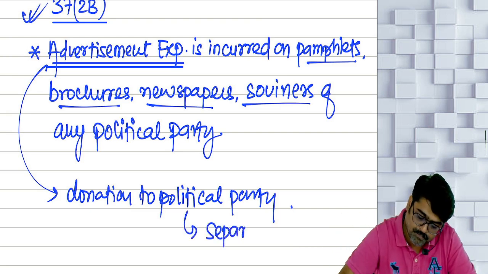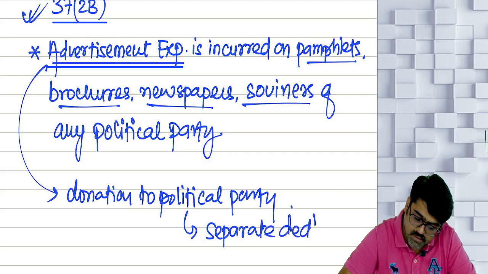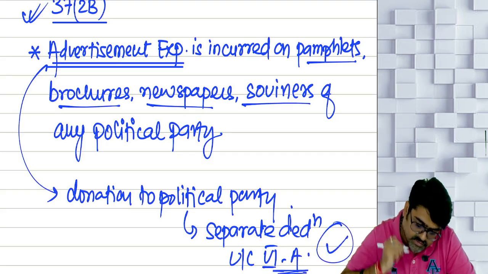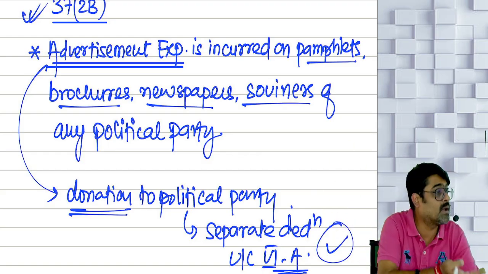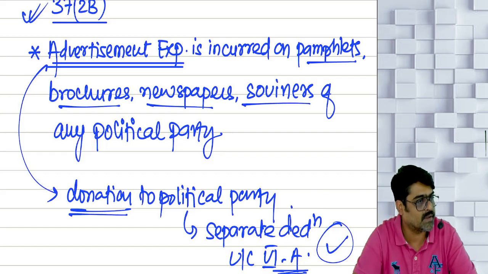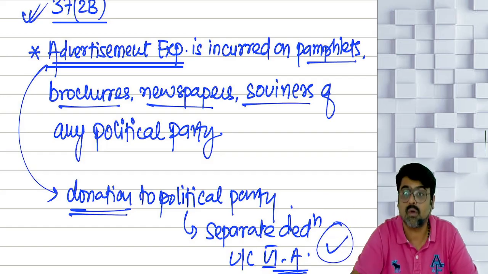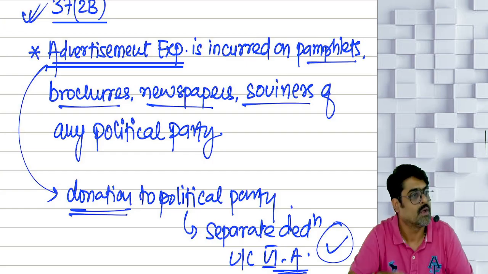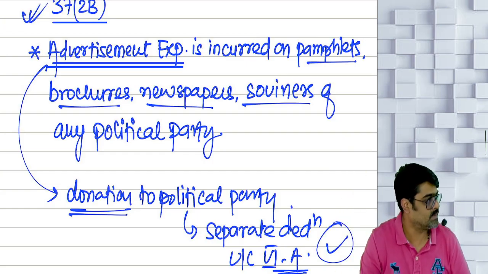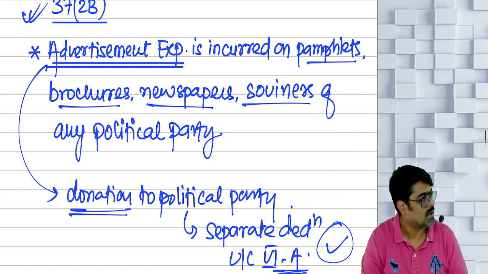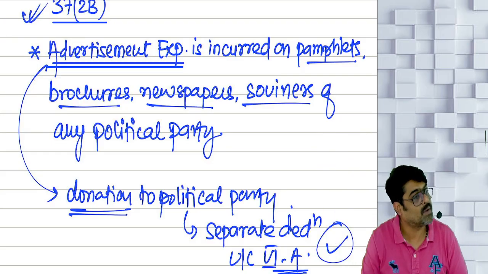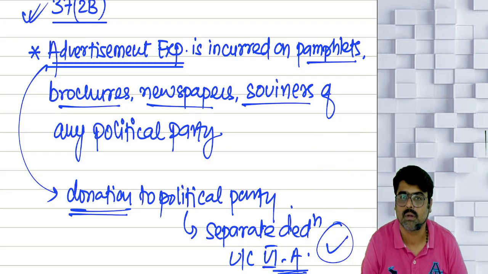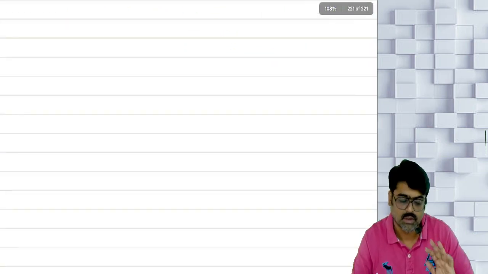A separate deduction under chapter 6A is available for this type of donation. Then if you are going to claim that amount under chapter 6A, why are you claiming it under the PGBP head as your business expense? If you are not disallowing it here, what will happen? You will claim this deduction twice. Once under chapter 6A 80GGB, and second here also under the PGBP head. So don't claim here, because anyway you are going to claim it as a political donation over there. Yes or no? Will you remember this? So this was your 37(2)(b).